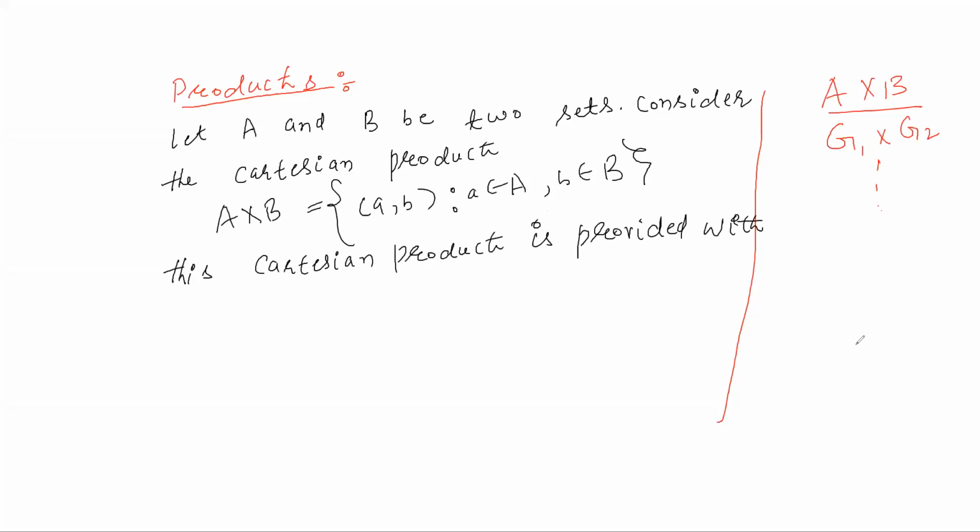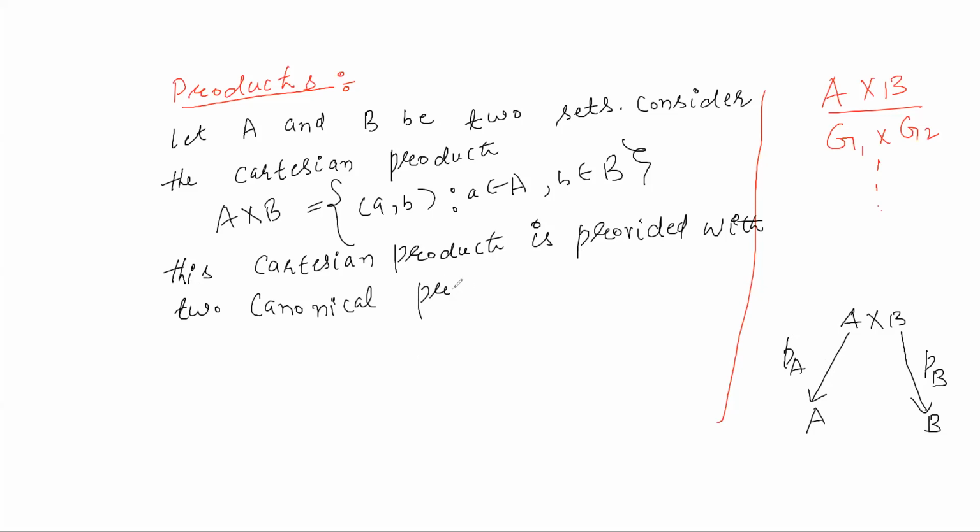From A cross B you can take two canonical projections, one to A, the other to B. Call them PA and PB.